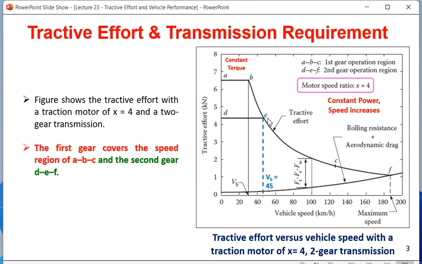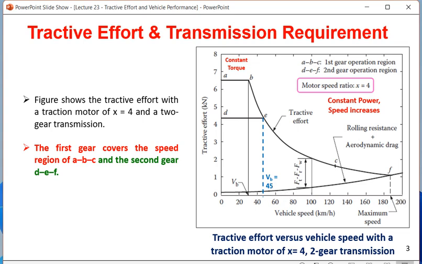In this case, you are finding initial constant torque of 6.5 kilonewton in the A, B, C range. So this is A, B, C. Second situation, that is DEF. In this case, this will be the second gear, and you are finding there are only two gears here. Motor speed ratio is x is equal to 4. How is this x is equal to 4 calculated? It is around 190 or 200 by 45 or 50. So roughly it comes to the value of 4.